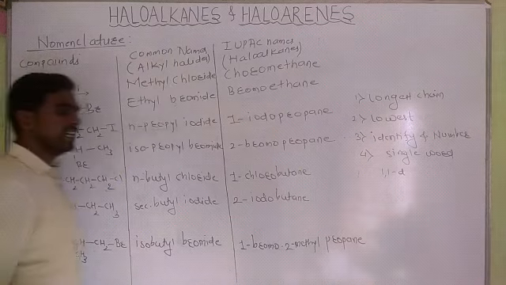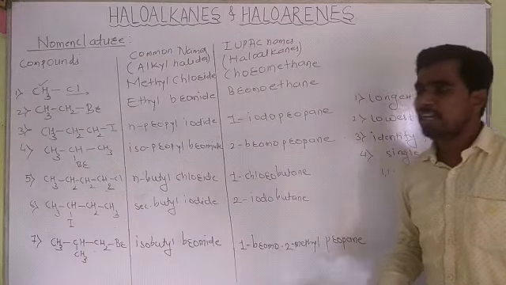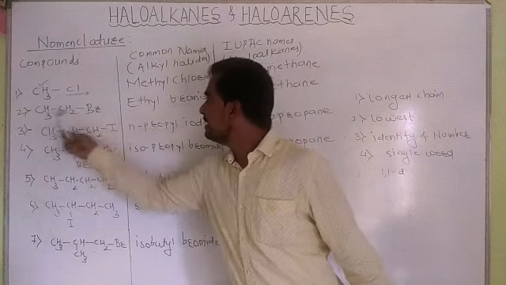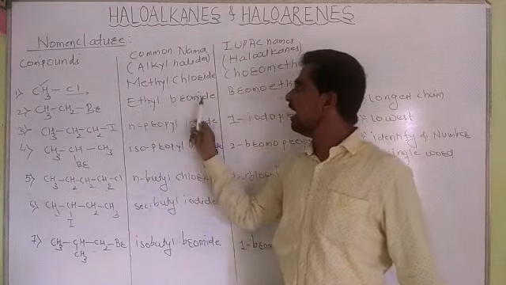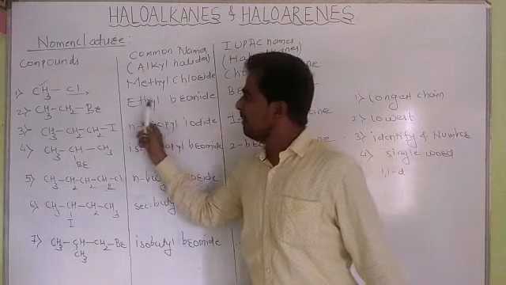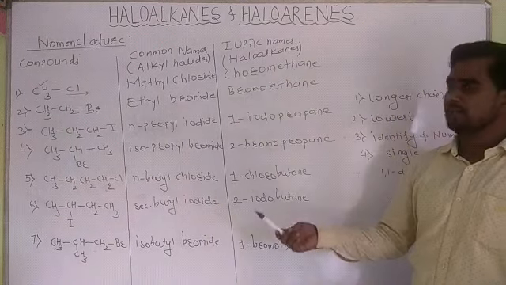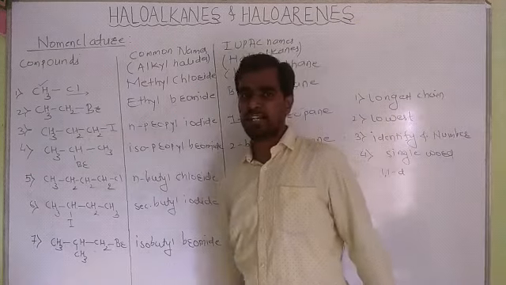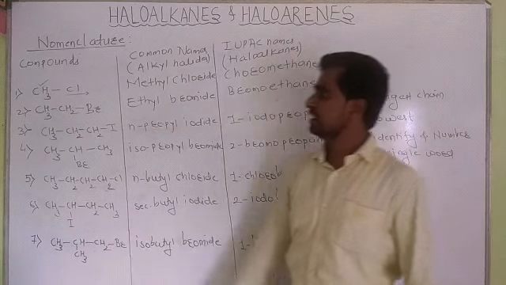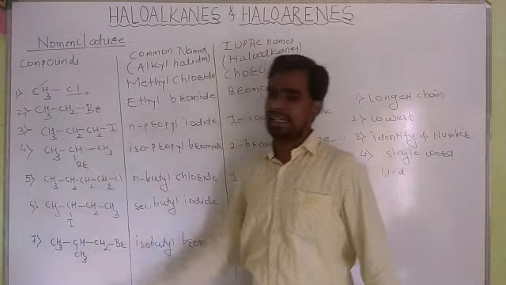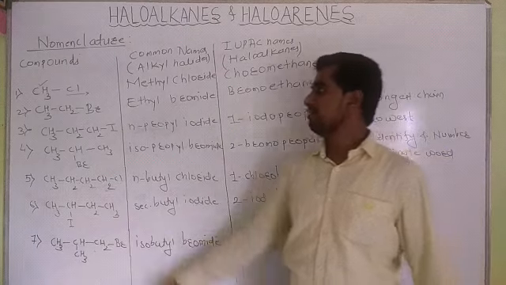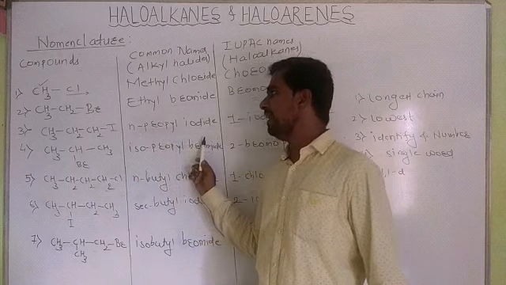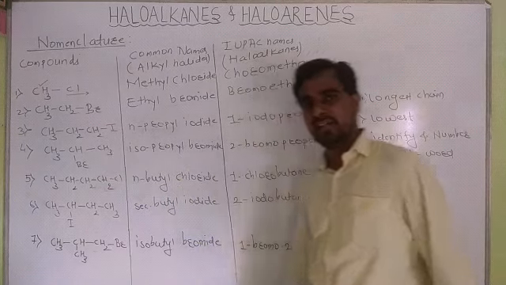On the other hand, second example, CH3CH2Br. It may be written as C2H5Br. This is the ethyl group, so ethyl bromide is its common name. In the IUPAC name, the halo part comes before: bromoethane, because there are two carbon atoms. Next to it, CH3CH2CH2I. There is a normal chain, hence we use the prefix n. There are three carbon atoms, n-propyl iodide, because there is iodine.